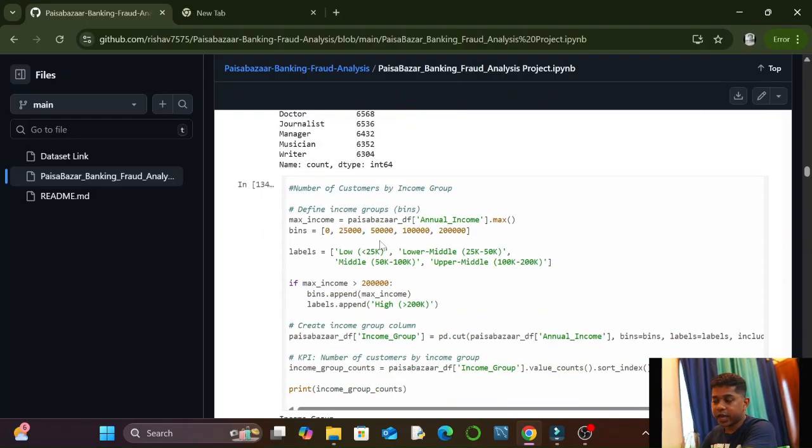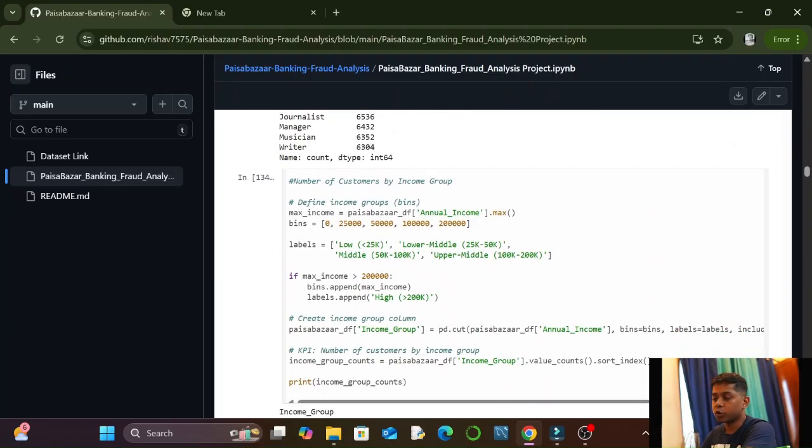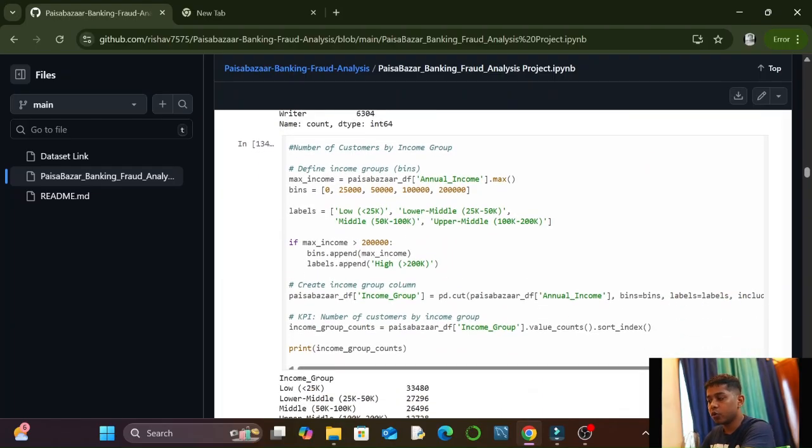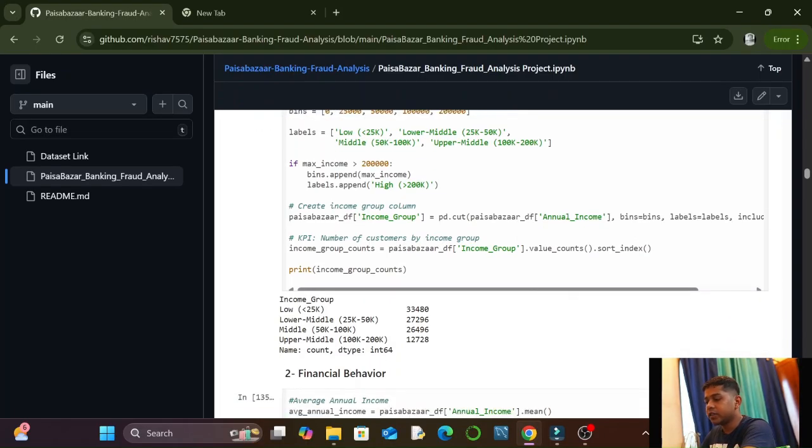The third KPI that I calculated in my customer demographics was number of customers by income group. Here I have made four income groups: low, lower middle, upper middle, and high. I have written all the code for dividing these bins, and then I have appended the annual incomes into this. I have made a new column, income_group.